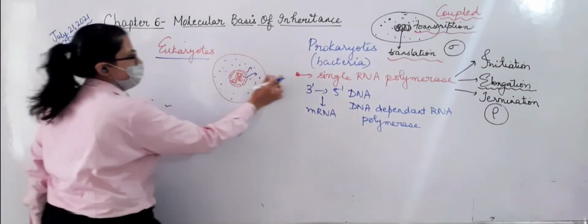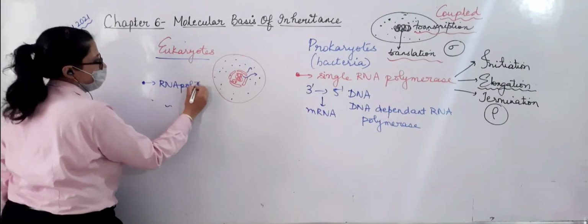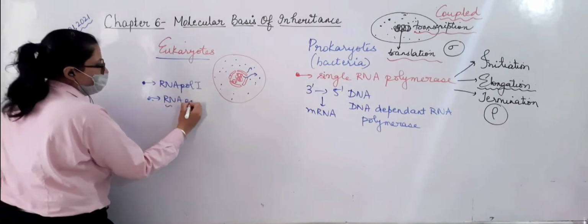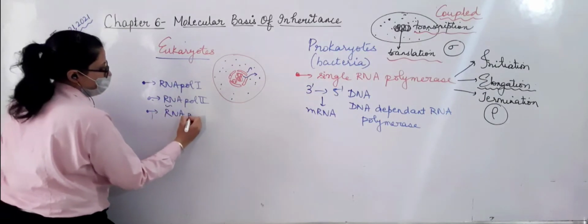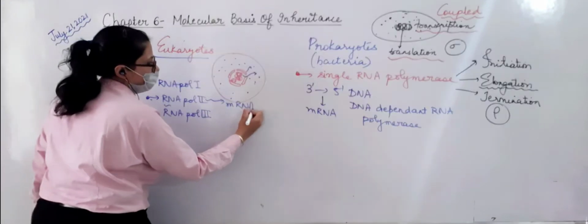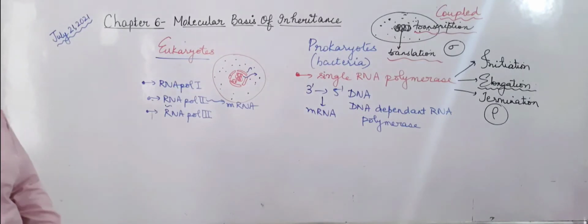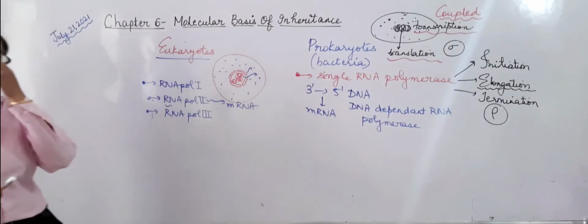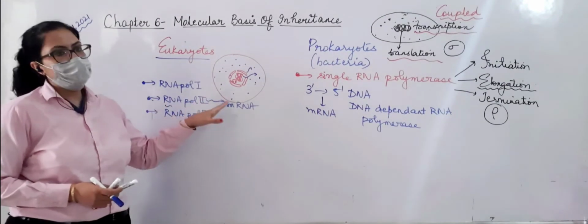Now in eukaryotes, first difference, there are 3 RNA polymerases. RNA pol, in short we write pol 1, RNA pol 2 and RNA pol 3. Actually this RNA polymerase 2 is making the mRNA. The rest 2 are helping in the formation of rRNA and tRNAs. So this RNA polymerase 2 will form the mRNA.